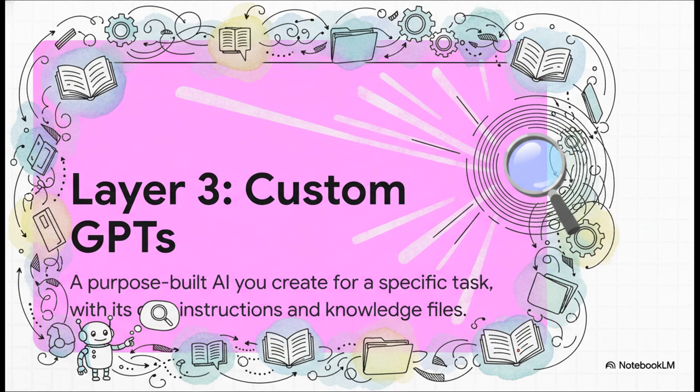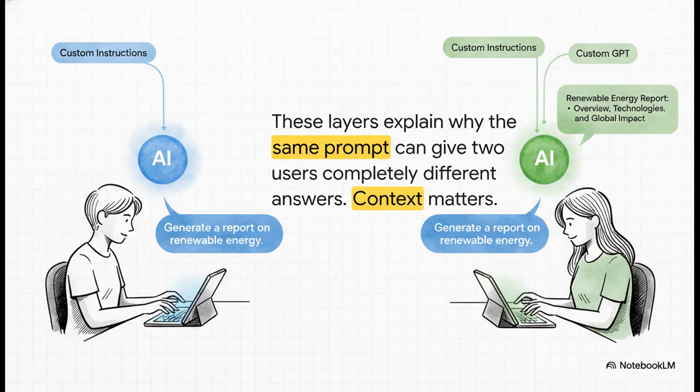For example, your general custom instructions might say, always be formal. But you could build a special social media whiz GPT and tell it to always be casual and funny. You can even give it documents like your brand's style guide so it always stays on point. And this right here, these 3 layers, is the answer to a super common mystery.